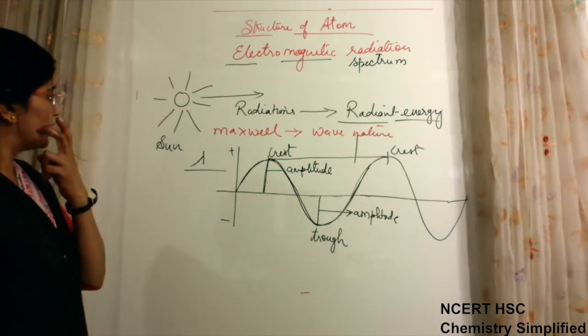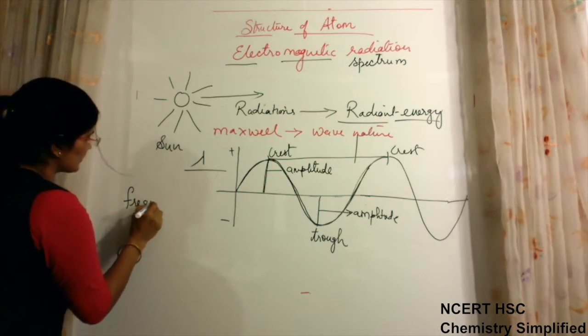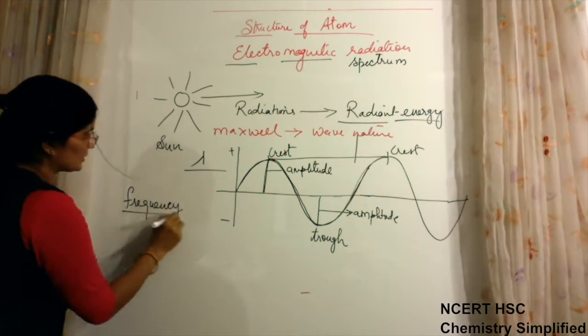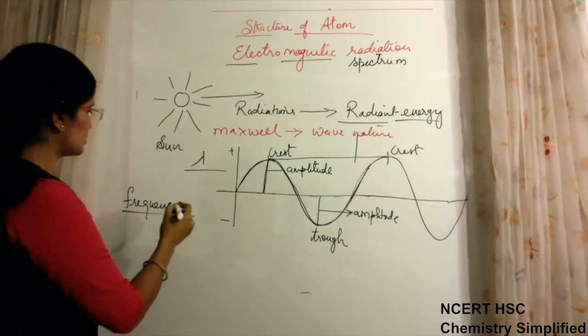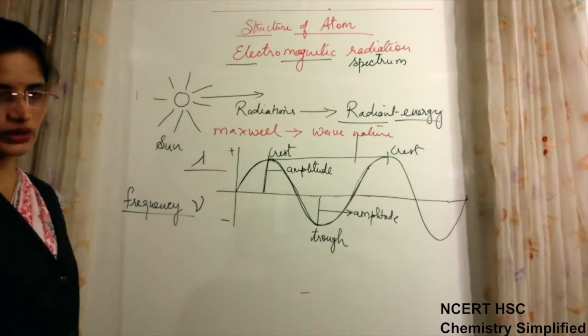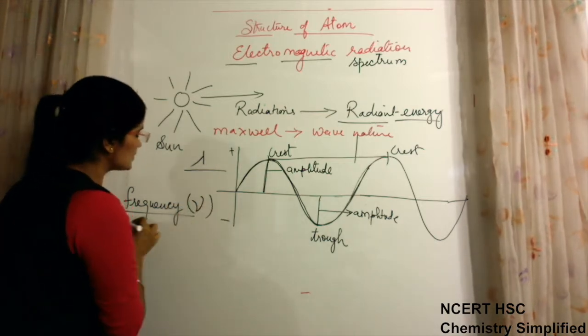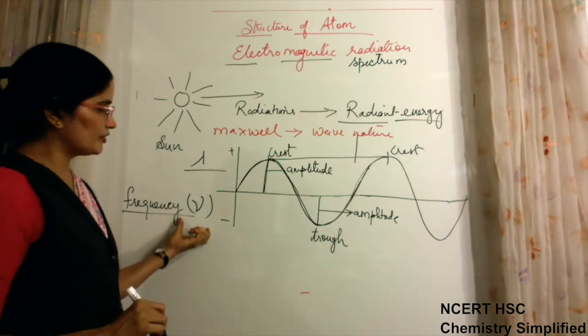Now the next characteristic of wave is frequency, denoted by nu. Okay, the symbol is known as nu. Now what actually is frequency?